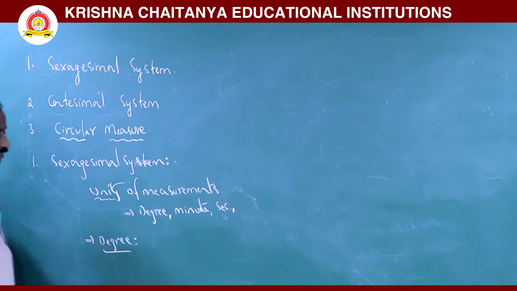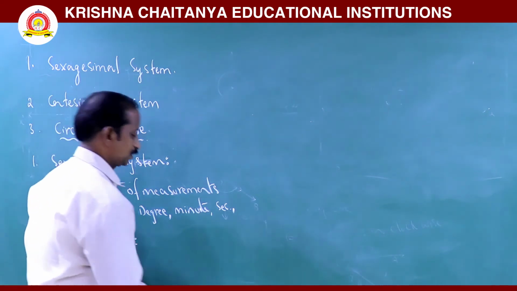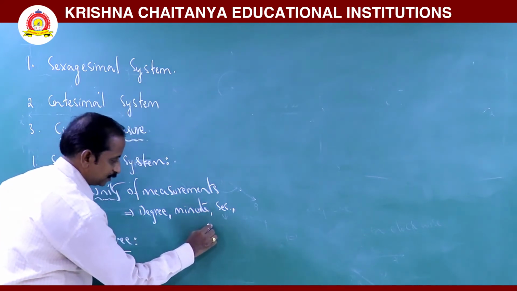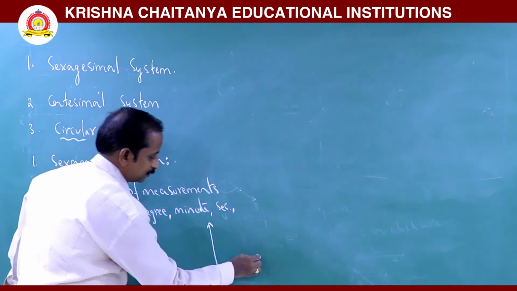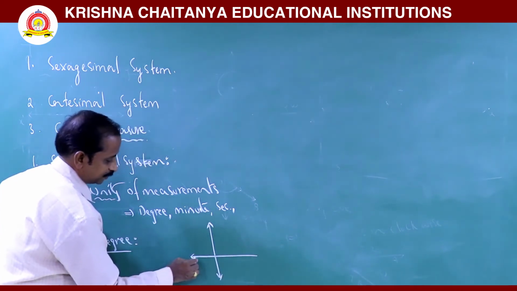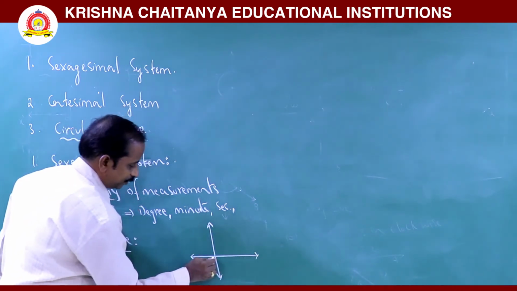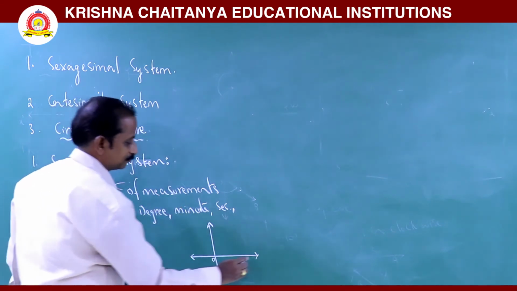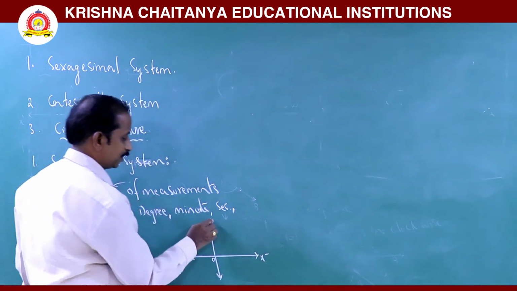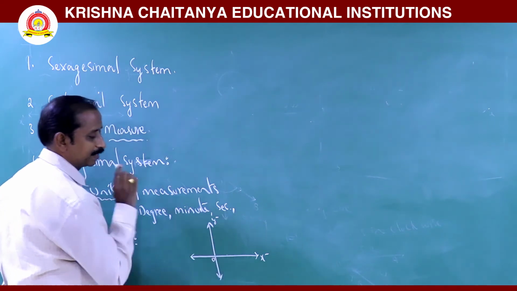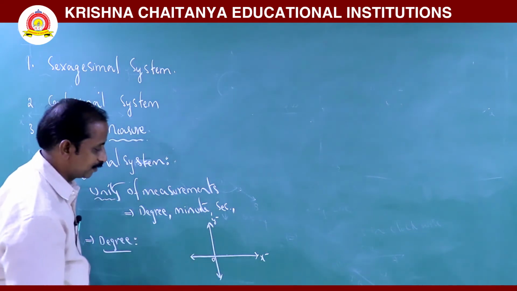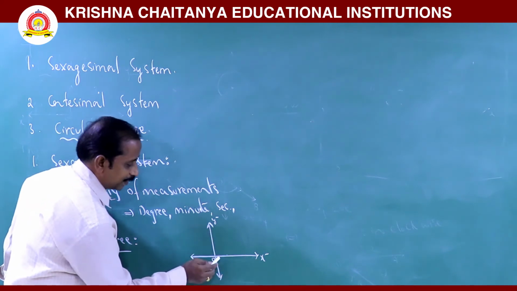Generally we know that this is the y-axis. This is the x-axis. Their point of intersection is the origin. The x-axis and y-axis are mutually perpendicular. One right angle.